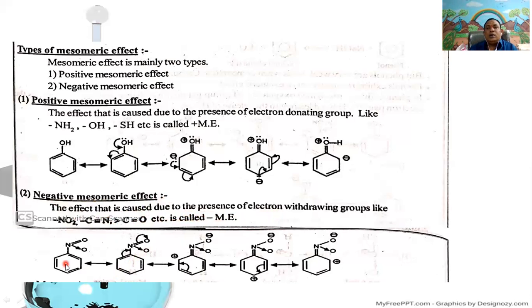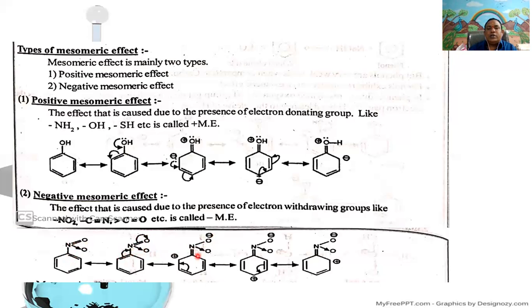Example, nitrobenzene. Nitrobenzene is obtained by the replacement of one of the hydrogen atoms by the nitro group in the benzene molecule. In nitrobenzene, the heteroatom oxygen can withdraw the electron from the nitrogen atom. Simultaneously, this nitrogen can withdraw the electrons from the phenyl group.